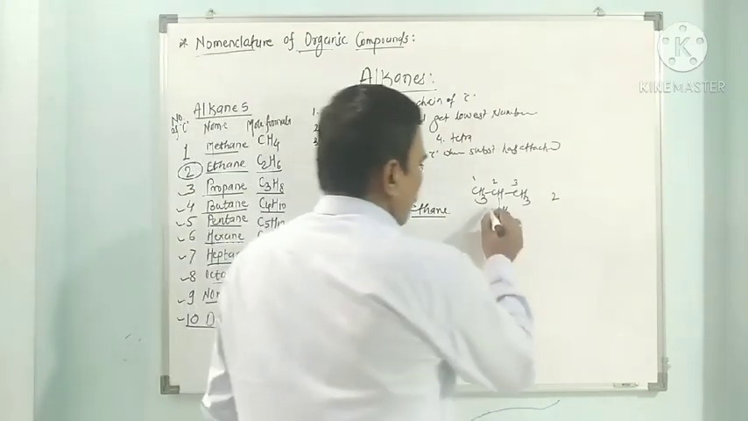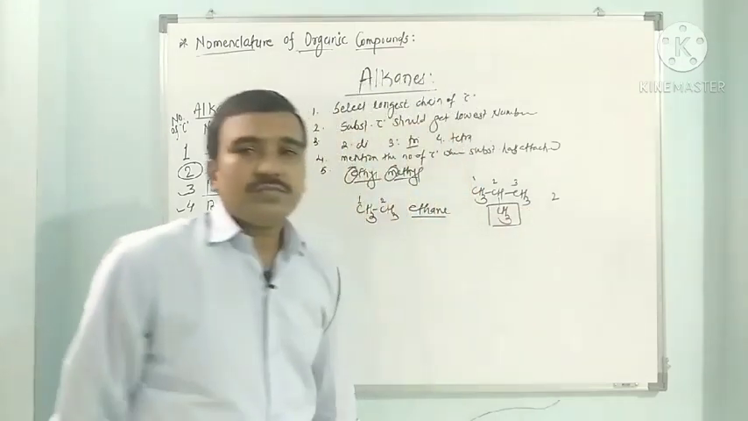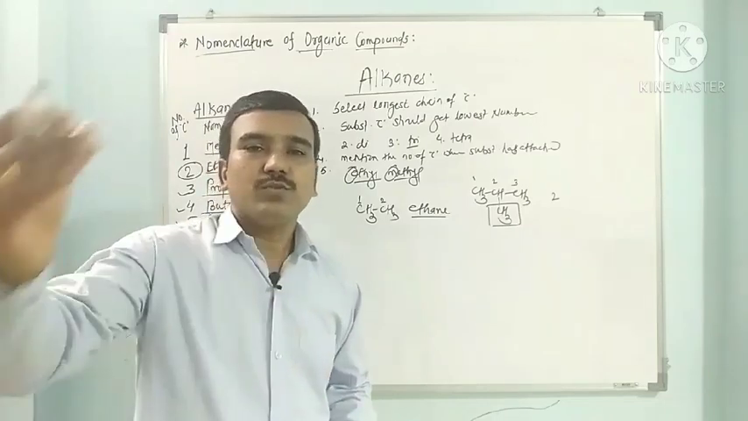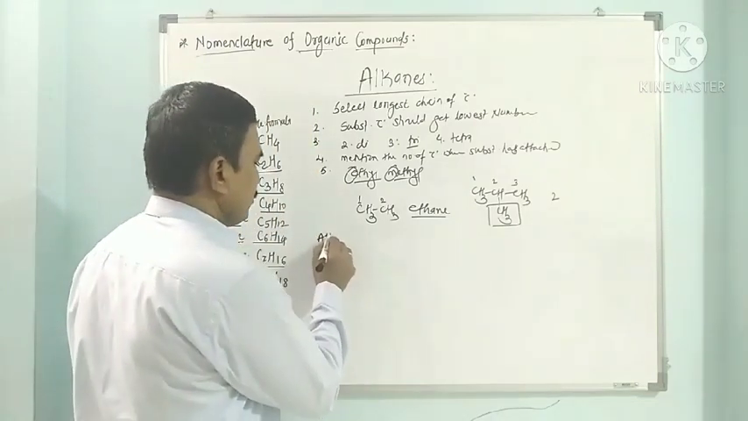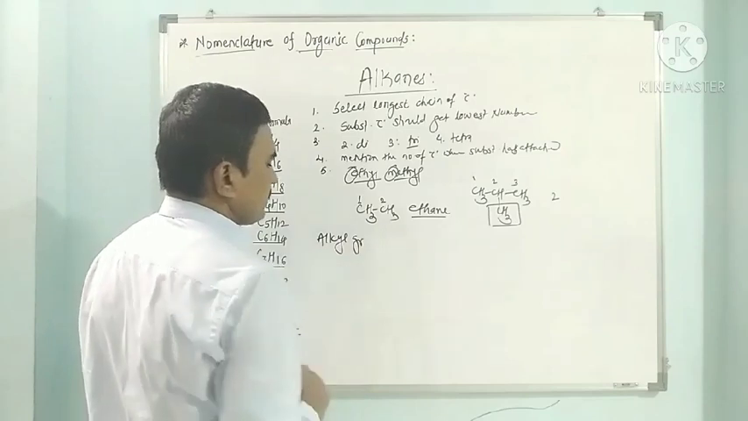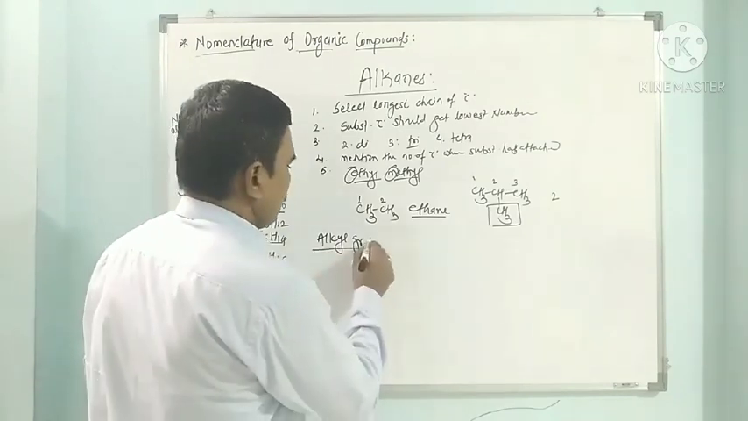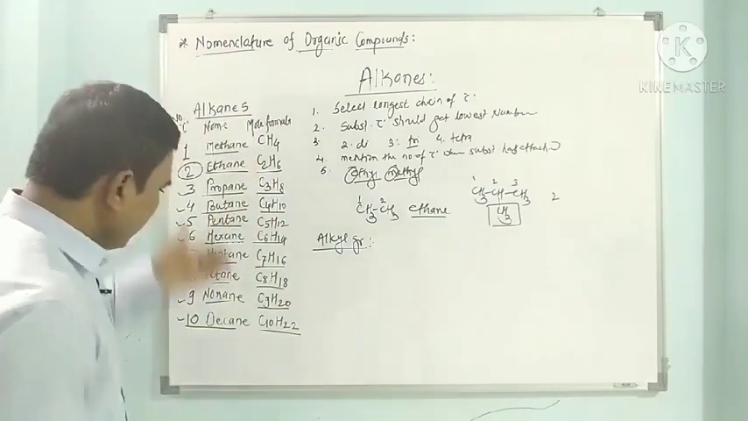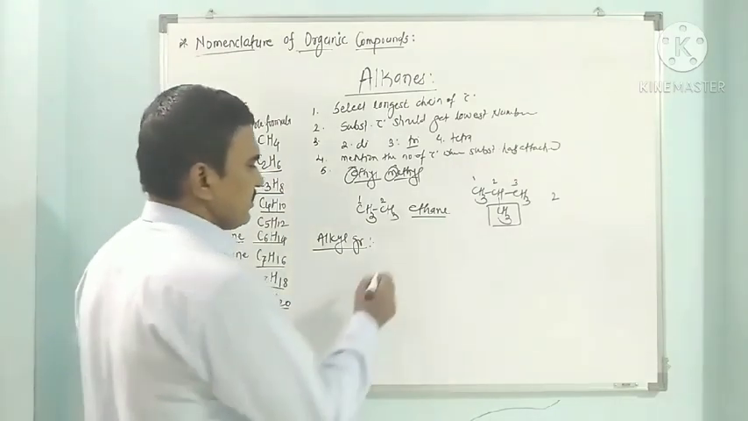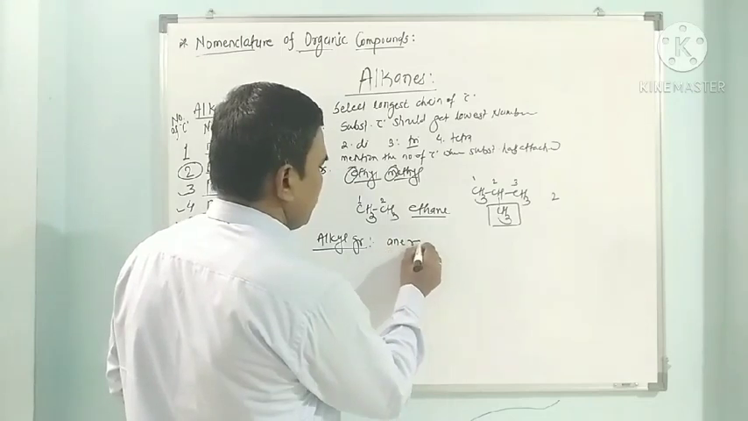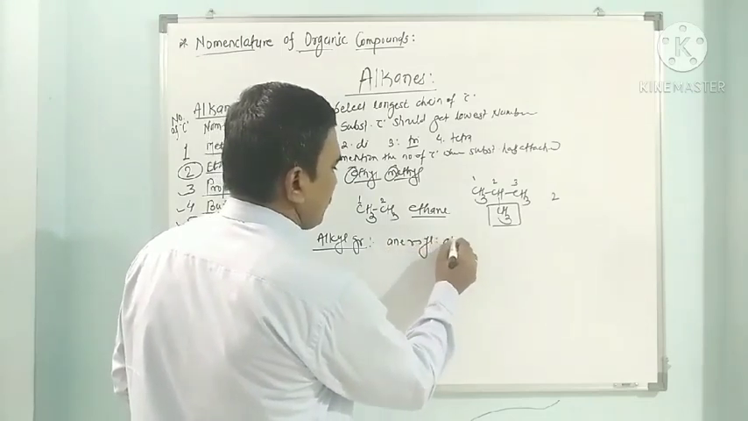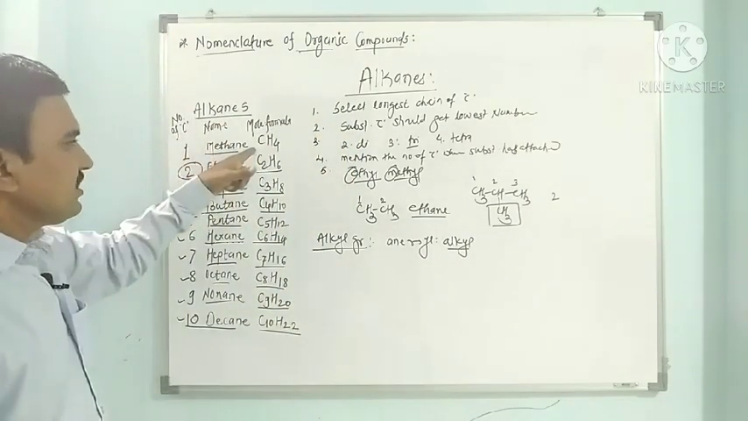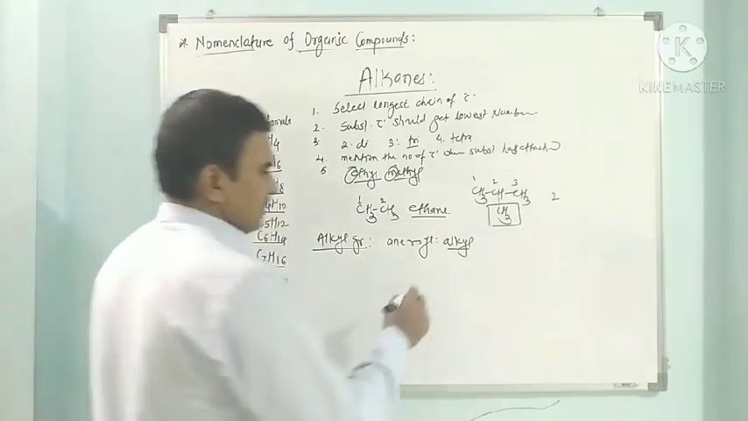Now what is the method of naming this? For that we must know alkyl groups. So what are alkyl groups? They are also called alkyl radicals. If one hydrogen is removed from these alkanes, then the suffix ane is replaced by yl. So these are called alkyl. So from methane, CH4, one hydrogen is removed.